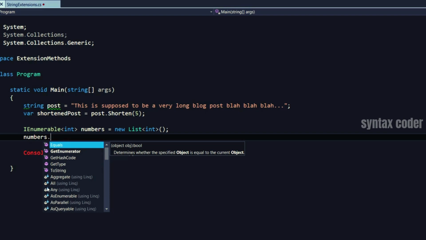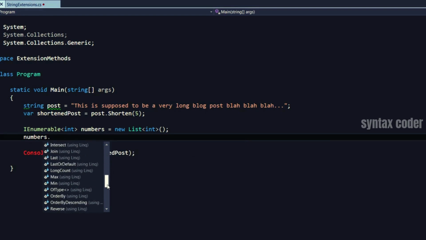But look, these are the extension methods. And here I'm using ReSharper, and ReSharper is great because it's telling me that this extension method is defined in this namespace, LINQ. So these are the extension methods that come with LINQ, which allow us to query objects. So as you see, there are quite a bunch of them here. Very, very useful. I'll cover them in a future video.